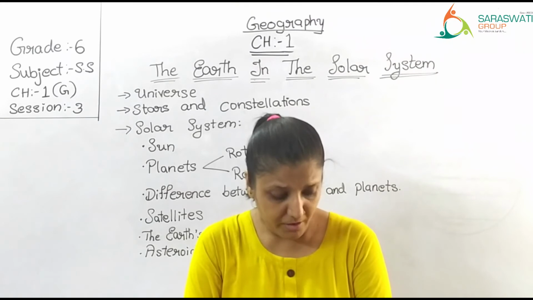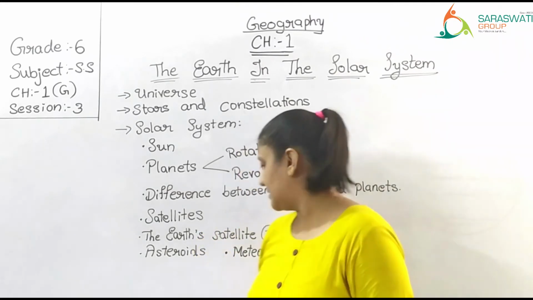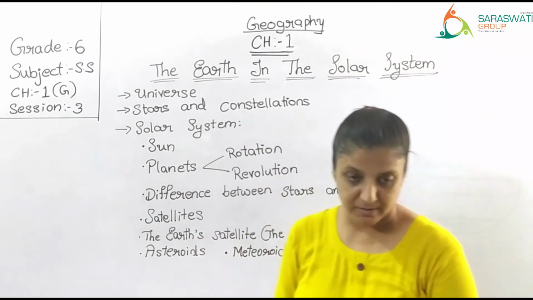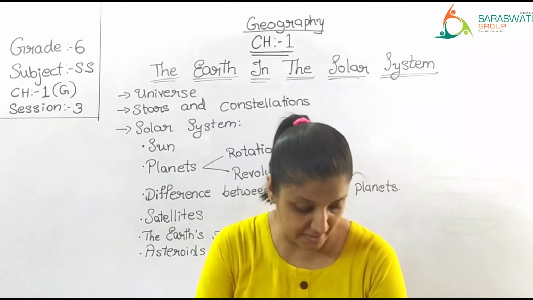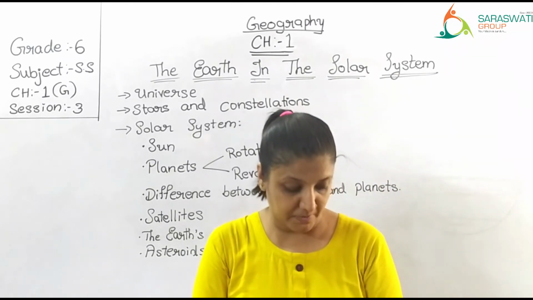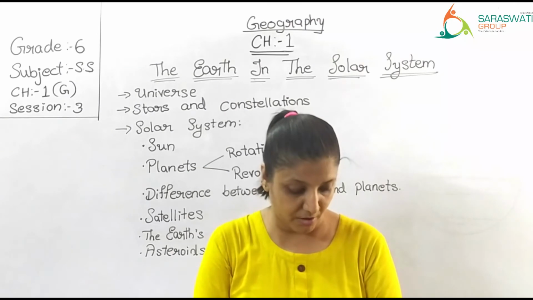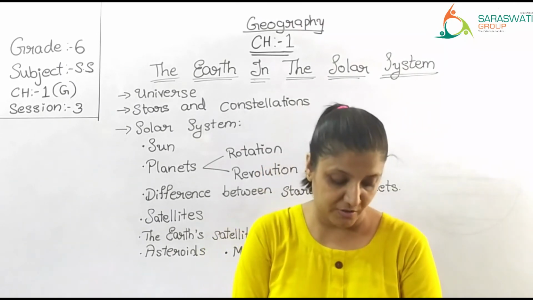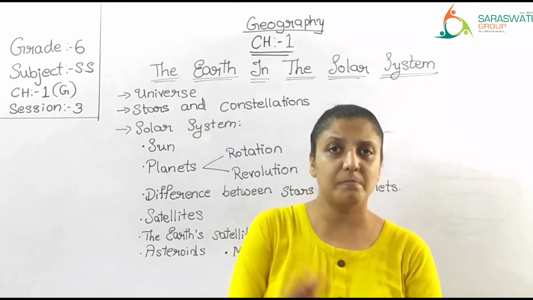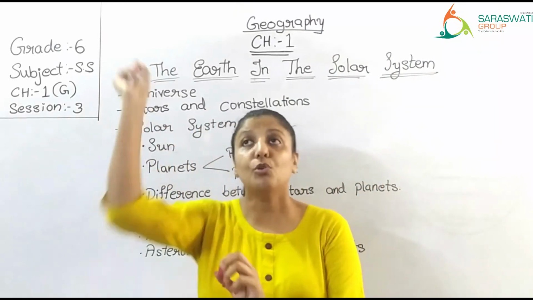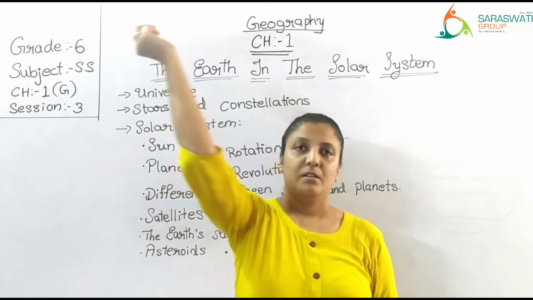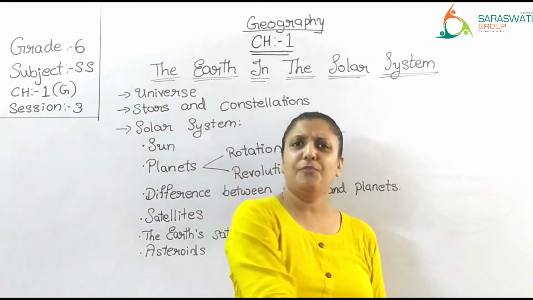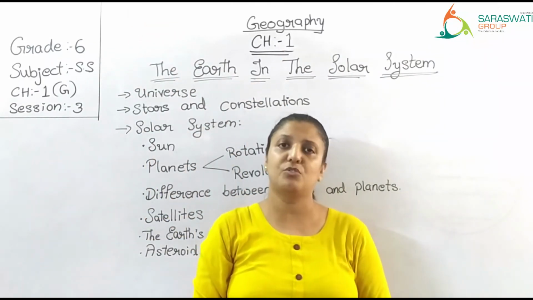Now, next one is meteoroids. You must have noticed that sometimes at night a streak of light flashes across the sky and vanishes almost immediately. रात में कभी देखा स्काई में टूटता तारा हम बोलते हैं. You can just see for a fraction that some light passed through.